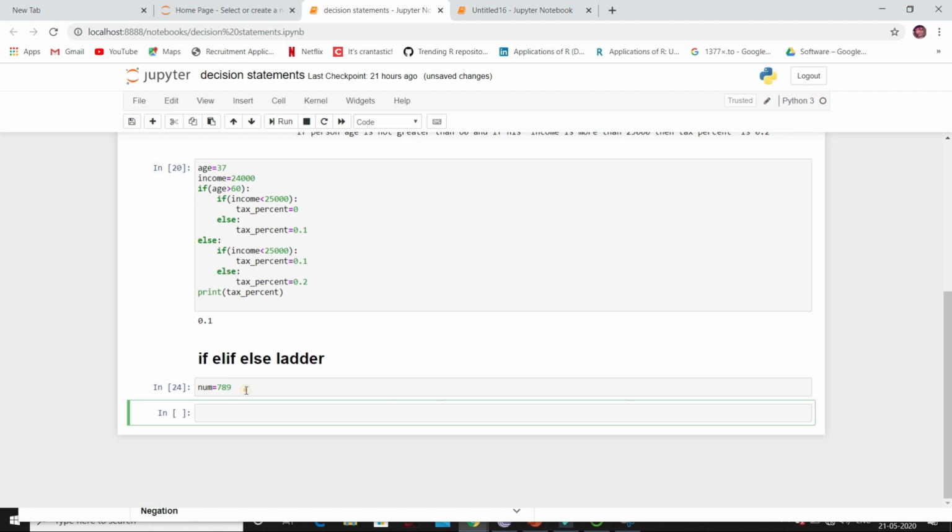Let me give an example for if elif else ladder. Here we have one number and we have to write code to check whether this number is a 2-digit number, 3-digit, or 4-digit number. Let's think about the logic. If the number has to be a 2-digit number, then it should lie between 9 and 99. So if the number is between 9 and 99, then I want to print it as 2-digit number.